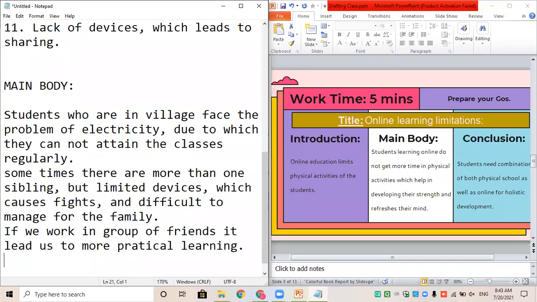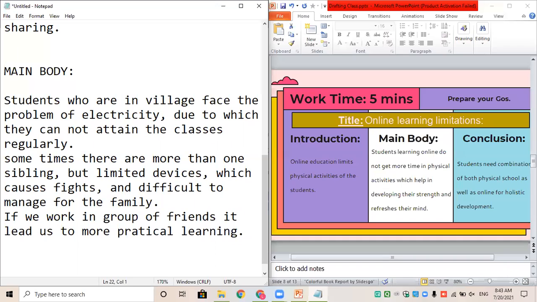Okay. Now, what is the conclusion? Conclusion is simple. We are bringing up together the introduction and the main body, but you all are not going to be writing anything textual over here. You will be summarizing the entire topic. Summarization of the topic happens in your own words.